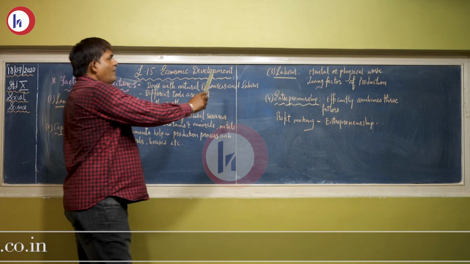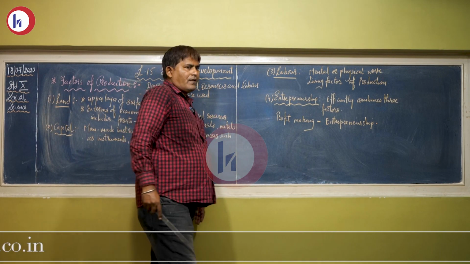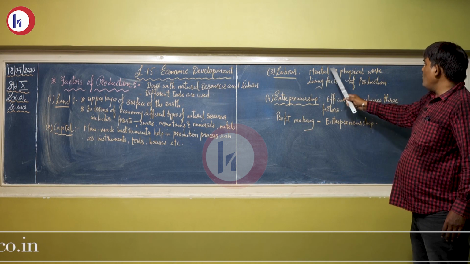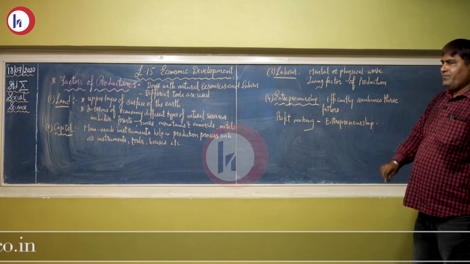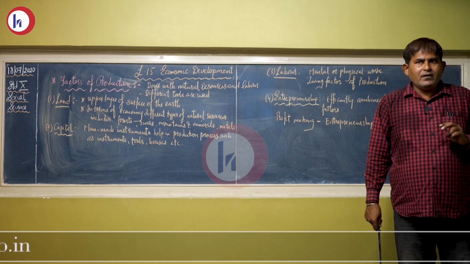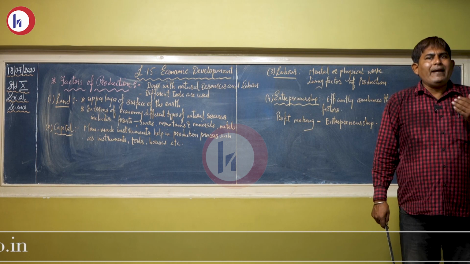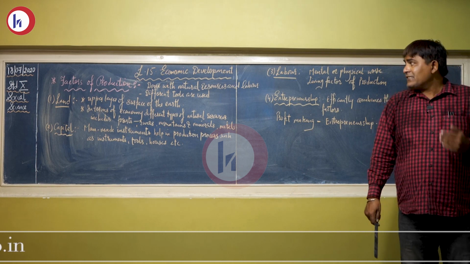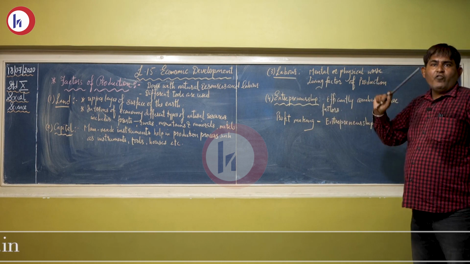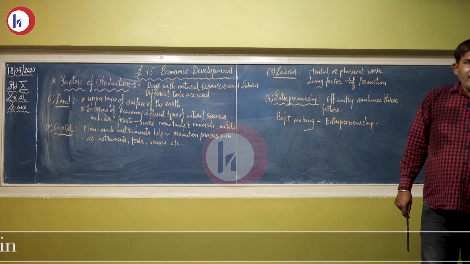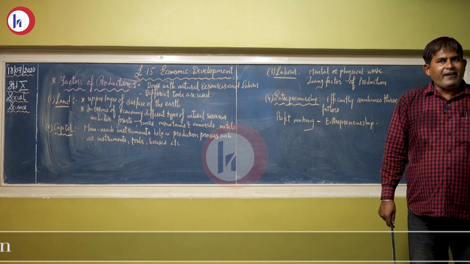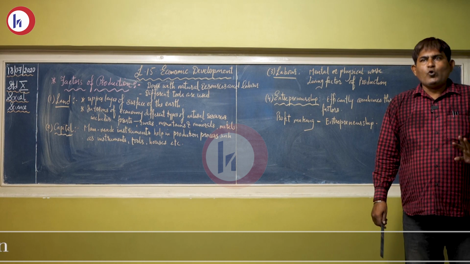The third factor of production is labor. When we say labor, it means the mental or physical work of a person is termed as labor, or people who are involved in mental and physical work, that is termed as labor. We can say that labor is the living factor of production. It can be a farm laborer, or a laborer working either in factories or industries, and so on.